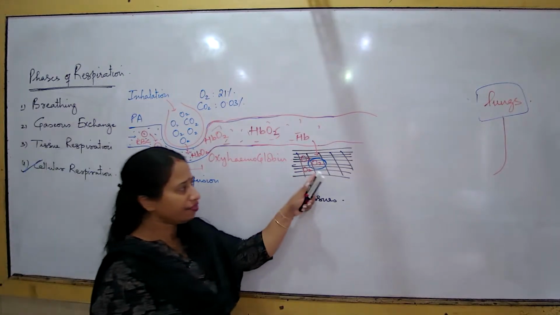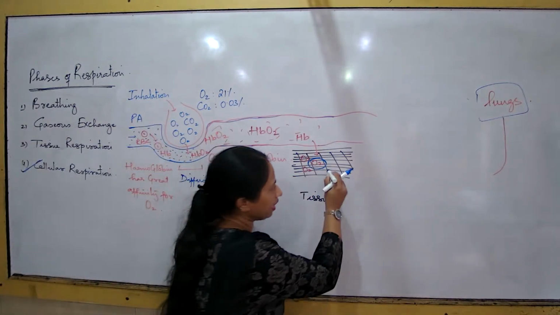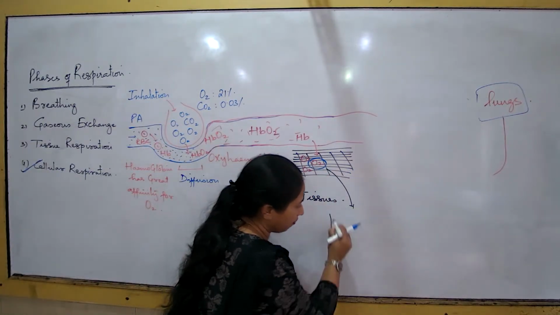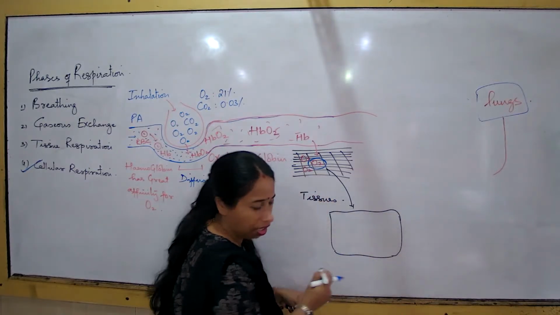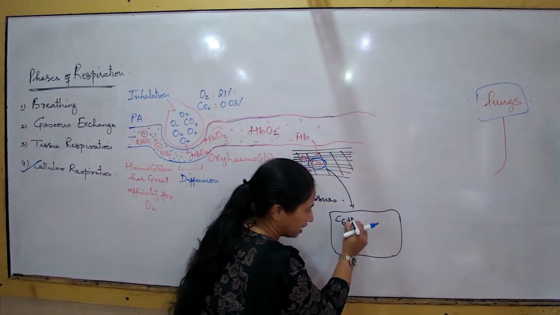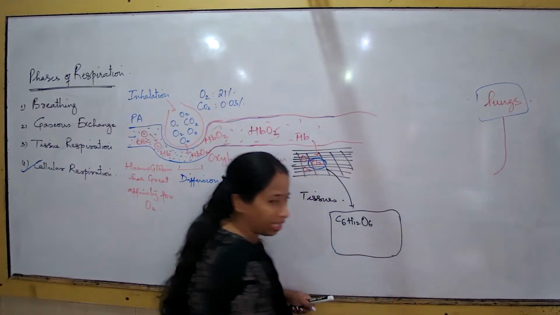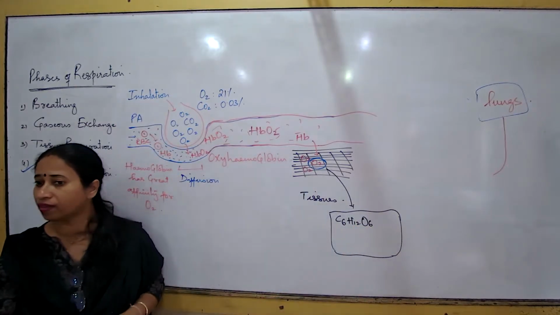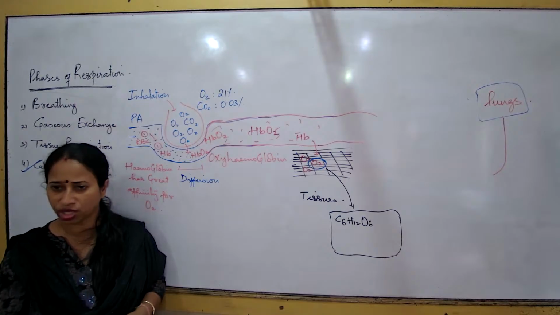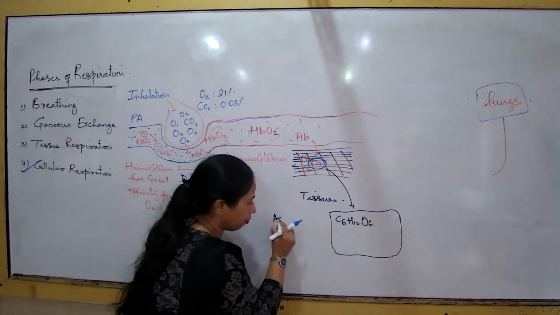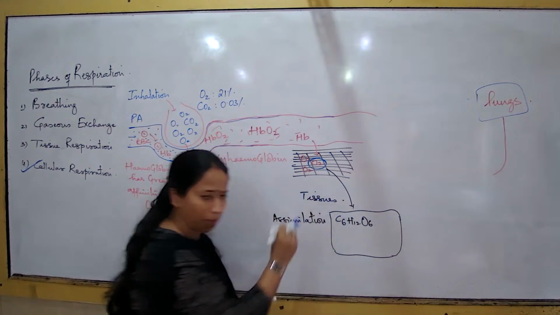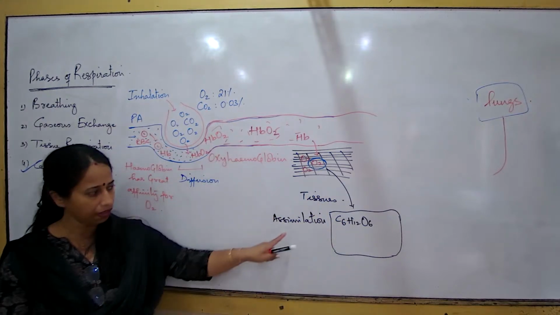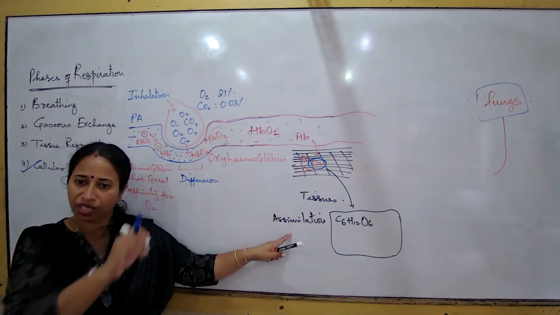So now, if I want to see what is happening in the body cells, now that we have come across that yes, the body cells are getting oxygen. The body cells already had glucose. How did the body cells get the glucose? By the way of absorption, assimilation. So this glucose the body cells got by the way of assimilation, distribution of nutrients by the blood. This is the continuity of nutrition we are talking about.